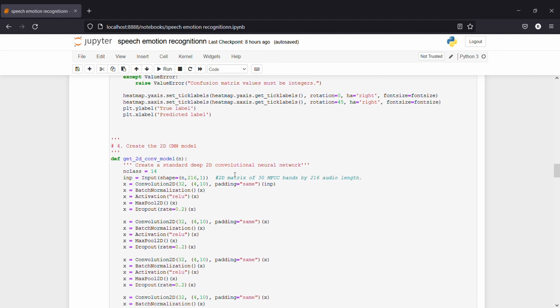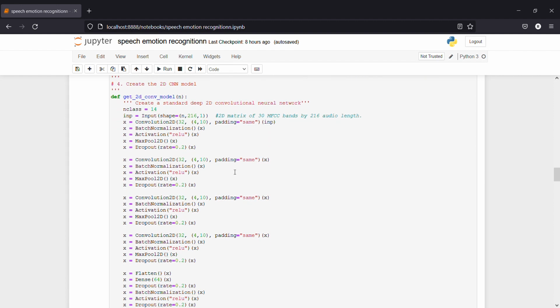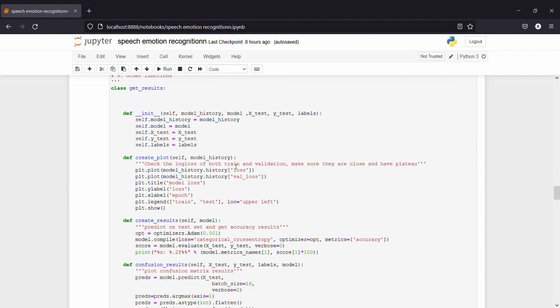and create the 2D CNN model, creating a standard deep 2D convolutional neural network, and then other functions.